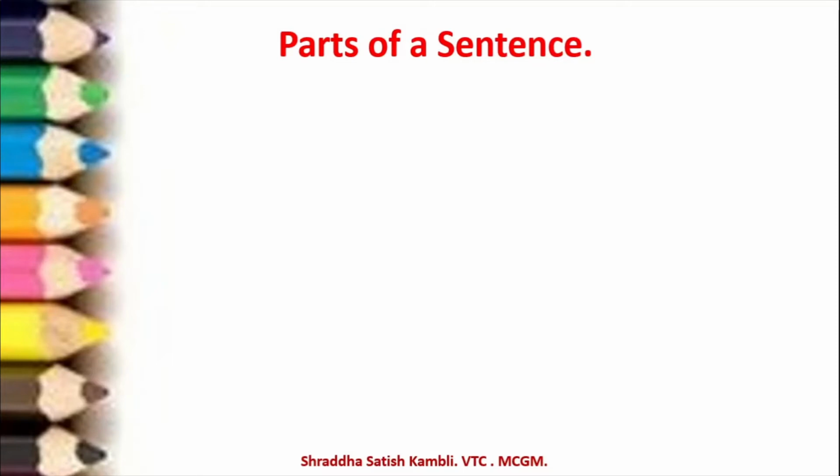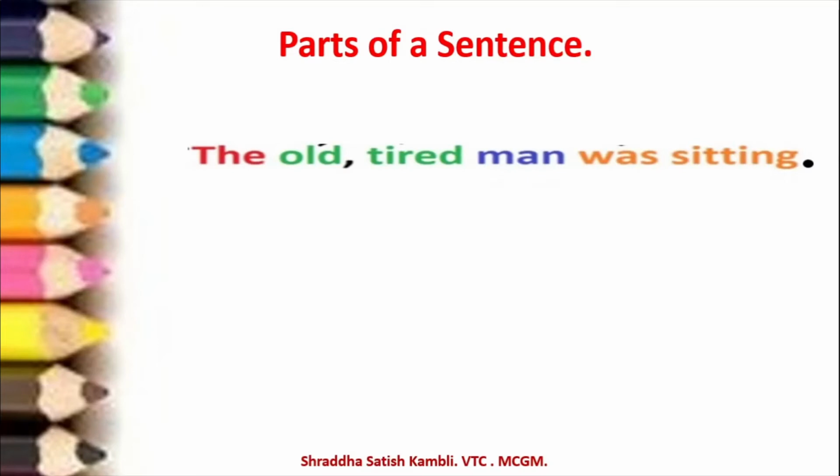Okay, so we will take one thing at a time and we will go step by step. Parts of a sentence, let us see by looking at an example. This is the example sentence which I've picked up for you: The old tired man was sitting. So this is one simple sentence in front of you. Let us try and understand which words come under which parts of speech in a particular sentence. So how is a sentence divided into various parts?